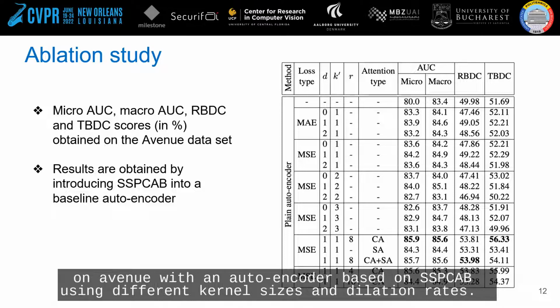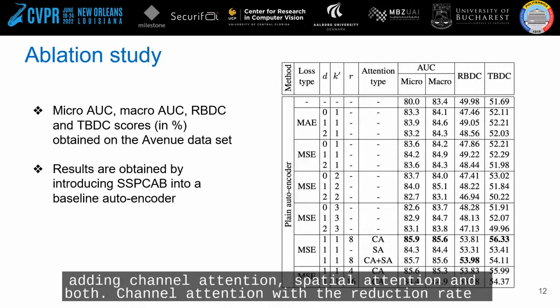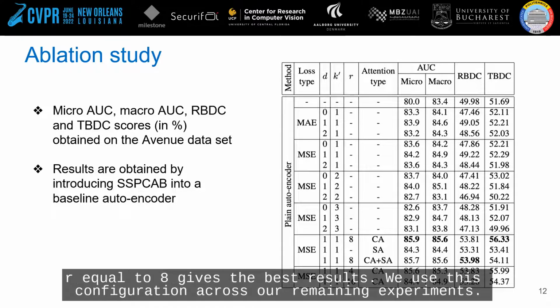We perform experiments on Avenue with an autoencoder based on SSPCAB using different kernel sizes and dilation rates. We obtain optimal results for D equal to 1 and K' equal to 1. We also perform experiments by adding channel attention, spatial attention, and both. Channel attention with a reduction rate R equal to 8 gives the best results. We use this configuration across our remaining experiments.